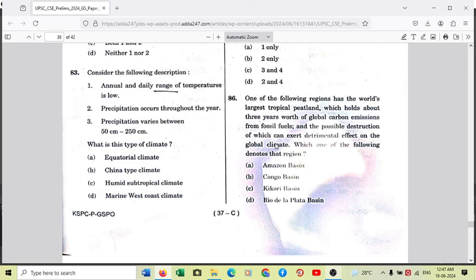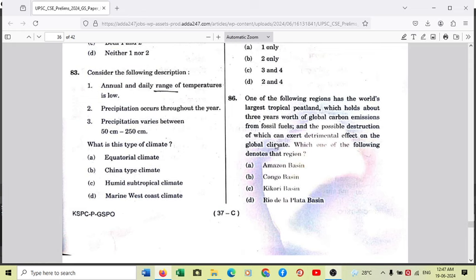So annual and daily range of temperatures is low. Definitely in an equatorial region, annual range of temperature is hardly 4 to 5 degrees centigrade, because winters are at 23 to 24 degrees centigrade in the months from December to January ideally, and summers are between 28 to 30 degrees centigrade, between May and June primarily.